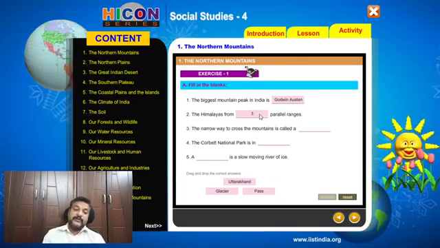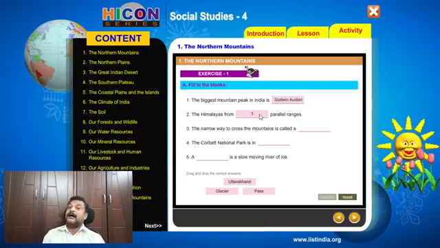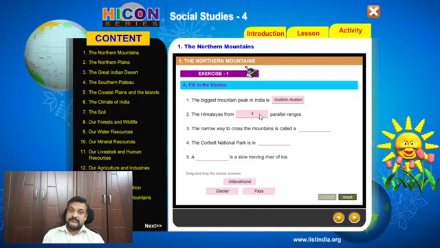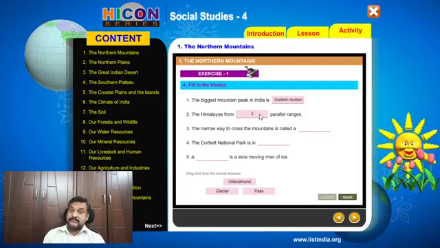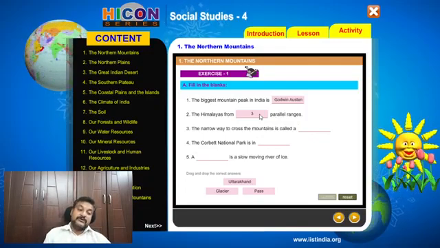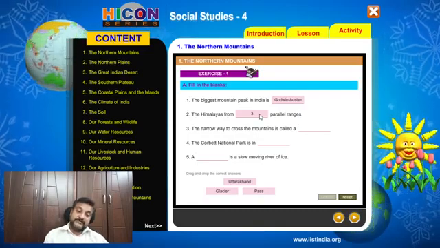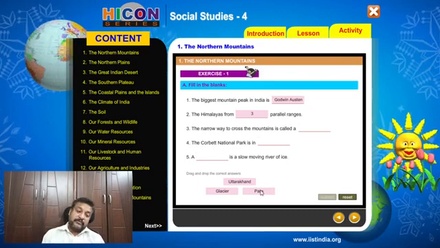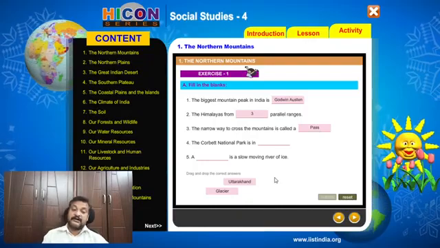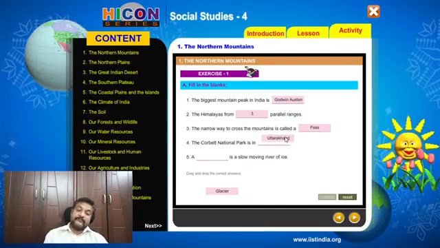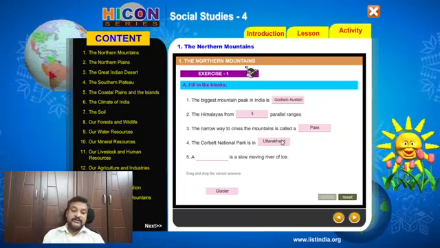3. The narrow way to cross the mountain is called dash La. La means pass. Right? Khyber La, Khyber Pass. Remember? So a narrow way to cross a mountain is called a pass. The Corbett National Park is in the state of Uttarakhand. Okay, the Corbett National Park is in the state of Uttarakhand.